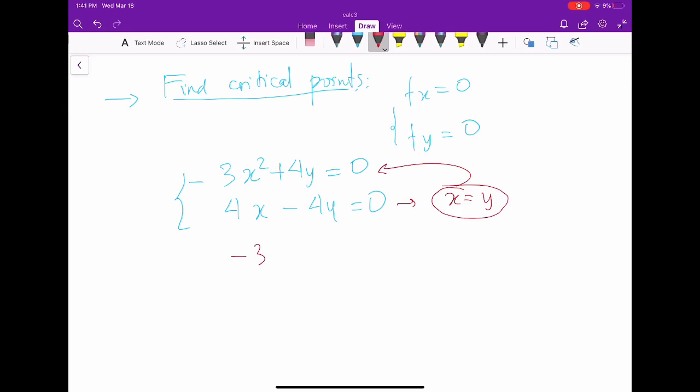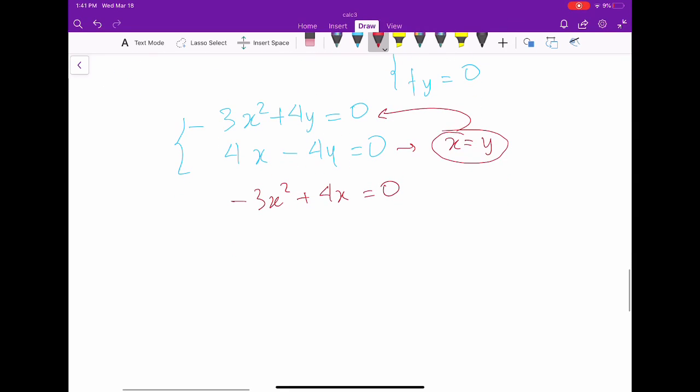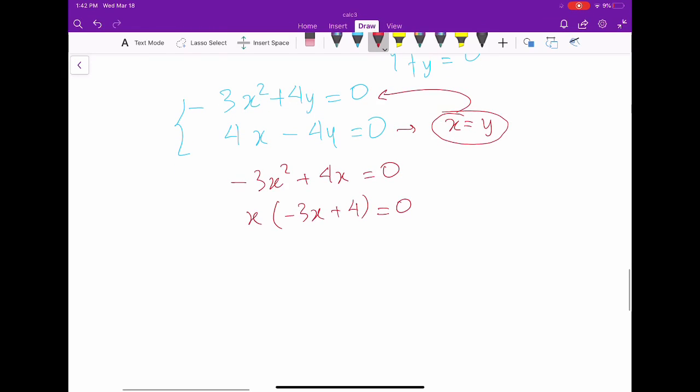We get negative 3x squared plus 4x equal to 0. We factor this out: x times (negative 3x plus 4) equal to 0. And we have two zeros: x equal to 0 or negative 3x plus 4 equal to 0. So it's easy to see that x equals 4 over 3.